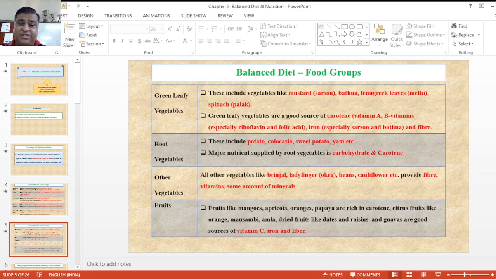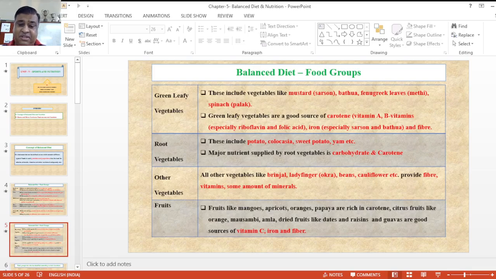Next are root type vegetables, like sweet potato, and yam, etc. The major nutrients supplied by root vegetables are carbohydrates and carotene. Other vegetables also provide brinjal, ladyfingers, beans, cauliflower, etc., and provide fibers, vitamins and some amounts of minerals.